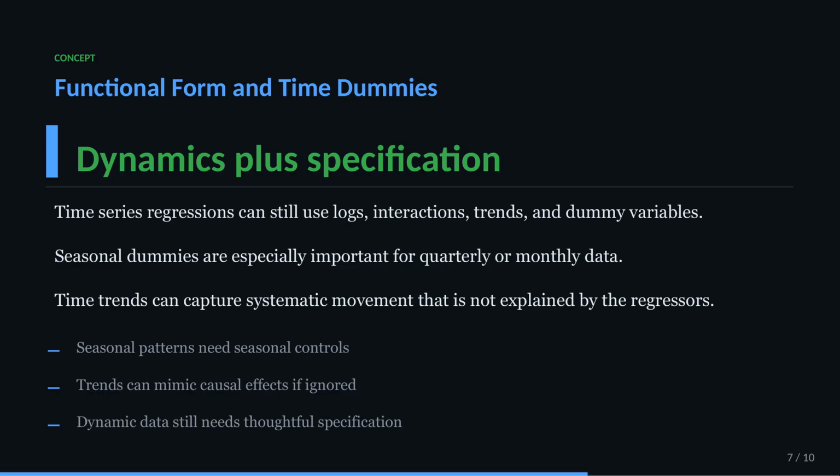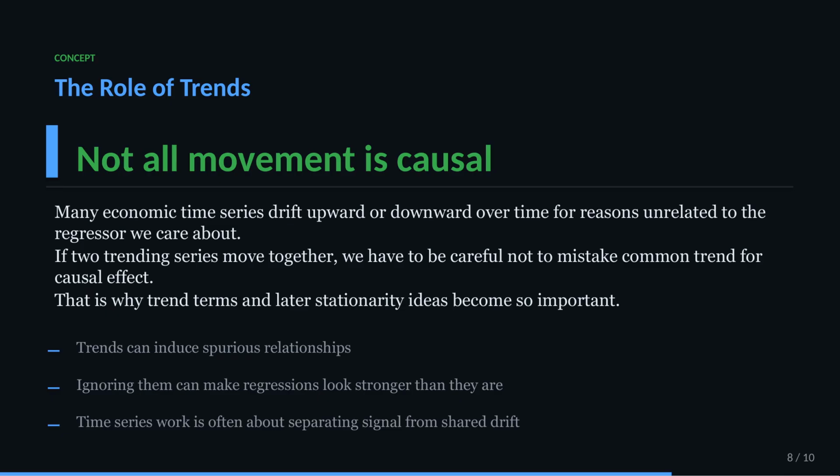Trends deserve special attention because they can create misleading relationships. If two variables both trend upward over time, a regression may show a strong association even if neither one is actually causing the other. This is one of the reasons time series econometrics becomes much more careful about stationarity and persistence in later topics.